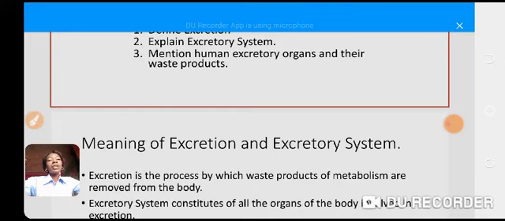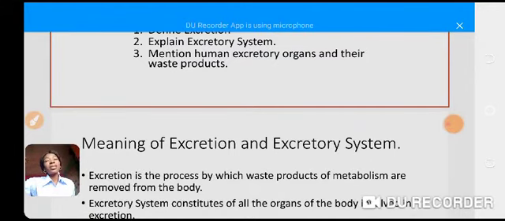Okay. The excretory system constitutes all the organs of the body involved in excretion. Whenever you hear the word system, as I told us last time, it talks about the different organs or parts of the body that come together to perform a specific task or function.